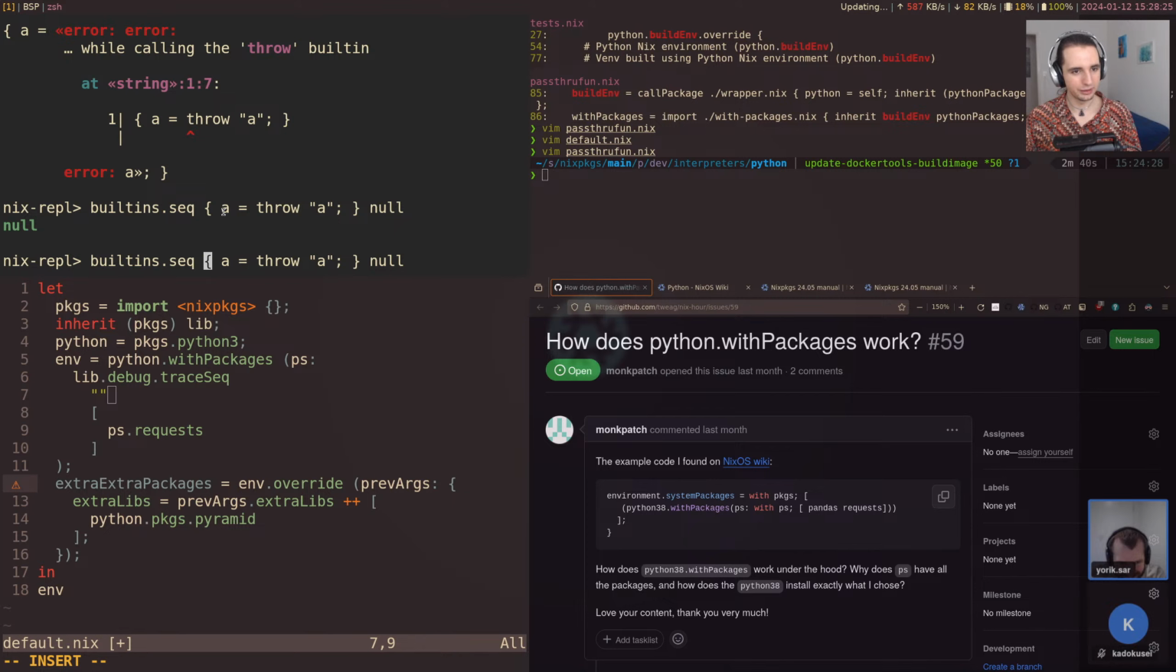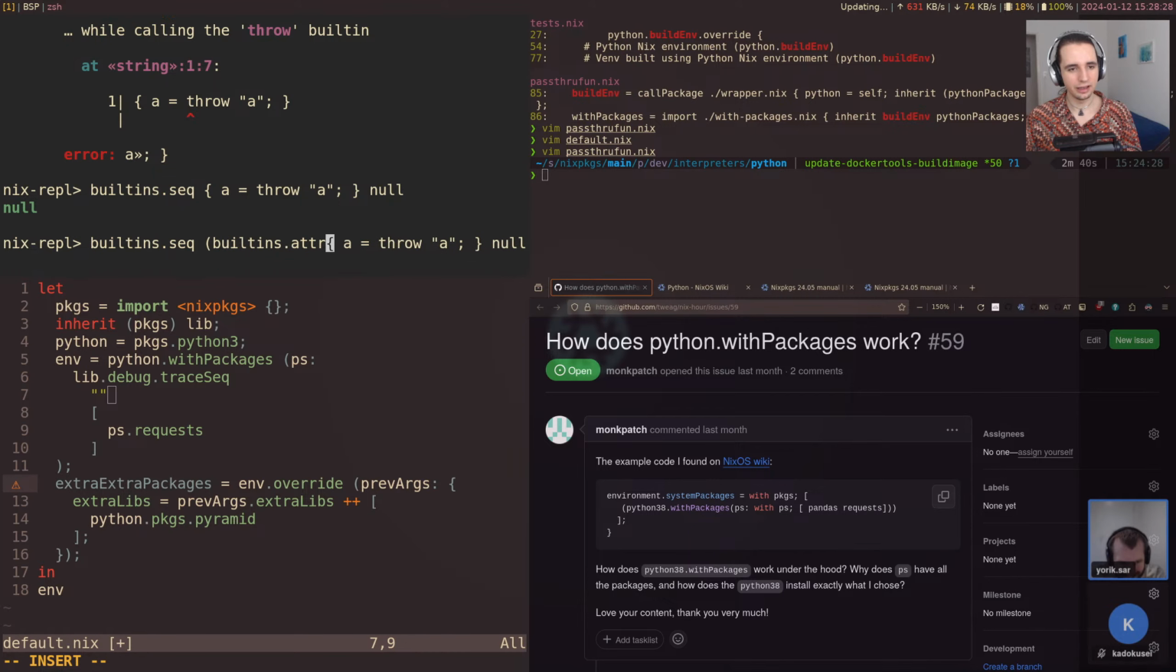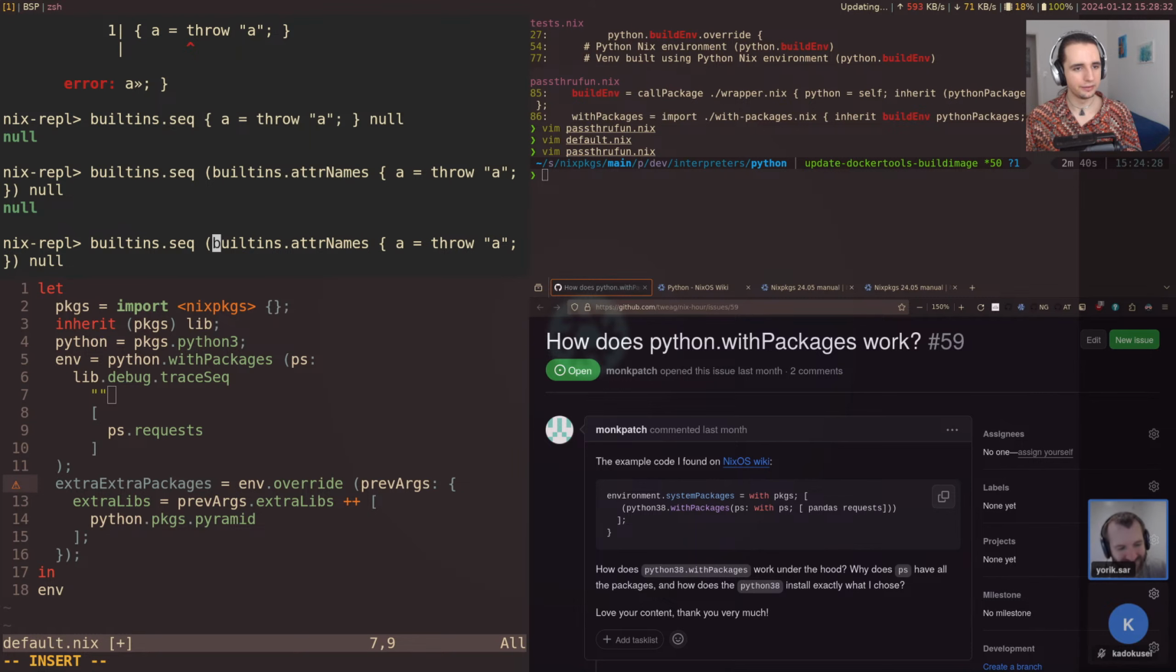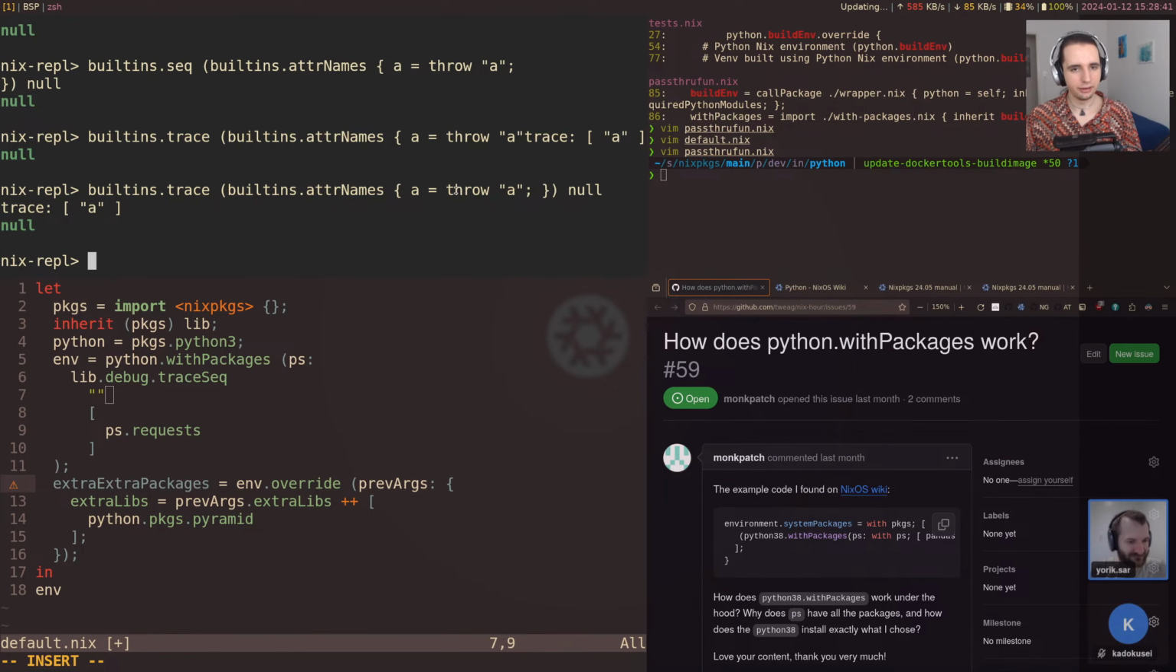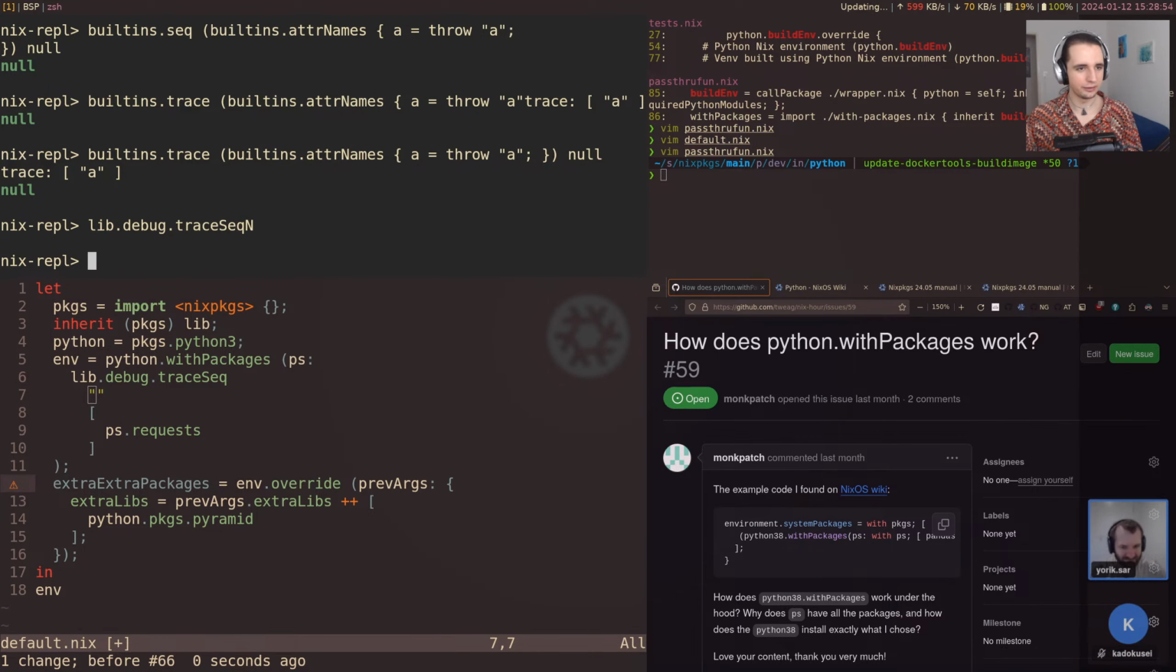And oh yeah, also we can evaluate the attr names of this. And actually let's use trace, buildEnv.trace. So here we can actually get the attribute names without accessing the values at all. If we were to access the value, it would give an error, but it doesn't, and so it kind of works. But yeah, apparently lib.debug.trace_sec_n doesn't do that. It just prints... It kind of ignores this list here.